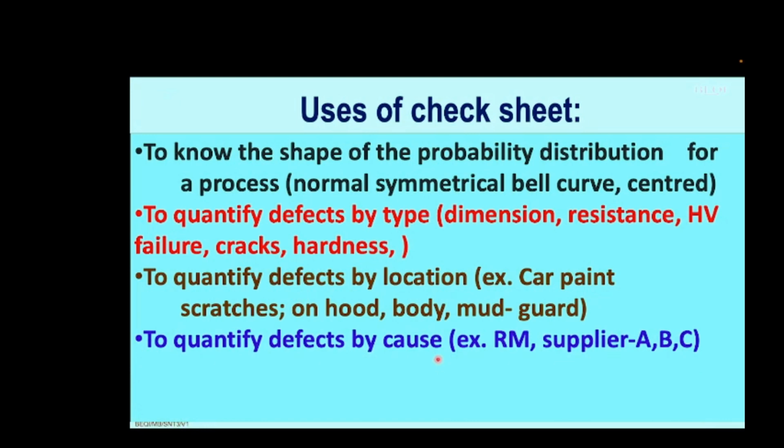To quantify the defects by cause, whether raw material related problems are the maximum, or, interestingly, suppose I have 3 suppliers. Which supplier is giving me a very good product, which supplier is giving me a bad product? I can give more orders to the well-performing supplier and warn or handhold the supplier who is not performing well, so that everybody improves. Local improvement again is possible, instead of looking for a universal solution which will be very expensive and not so effective.